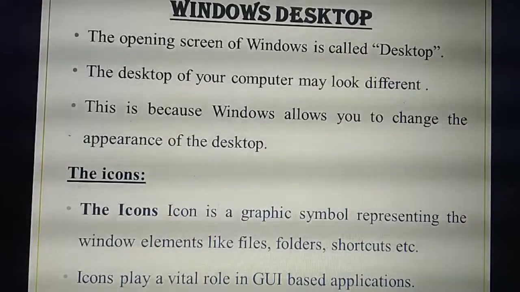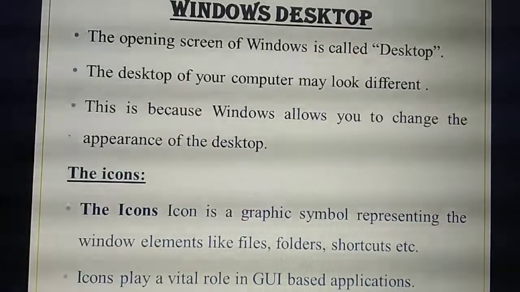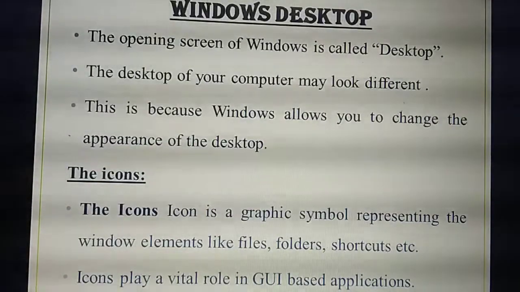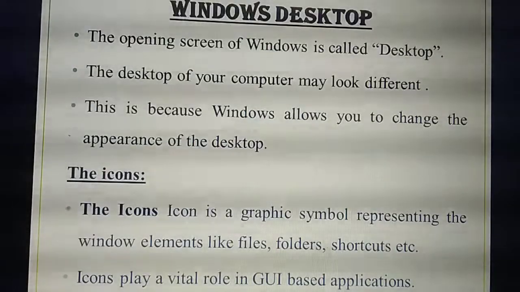The desktop screen will look different on each and every computer. For example, in the last class I explained about versions of the Windows operating system, isn't it? Various versions are there. If you are using Windows XP, the screen looks like Windows XP. If you are using Windows 7, your opening screen will look like Windows 7. If you are using Windows 8, it will look like Windows 8. Understand? So based on that, the appearance of the desktop will change.